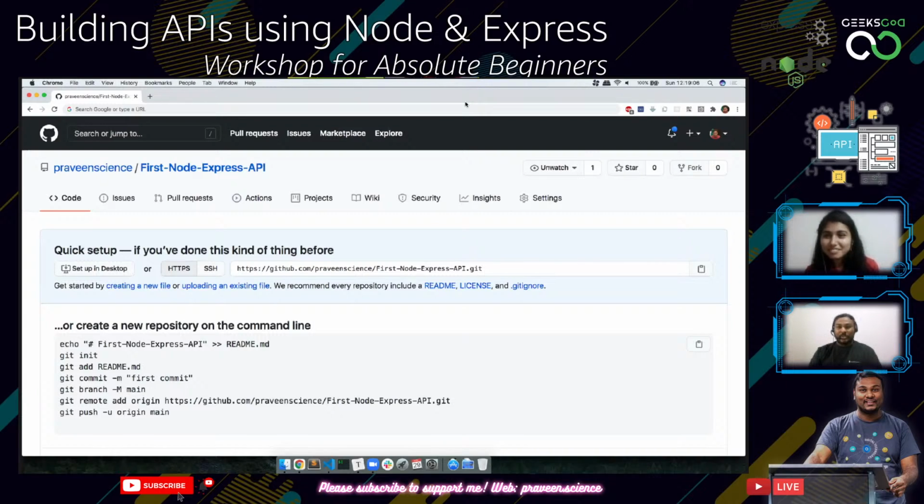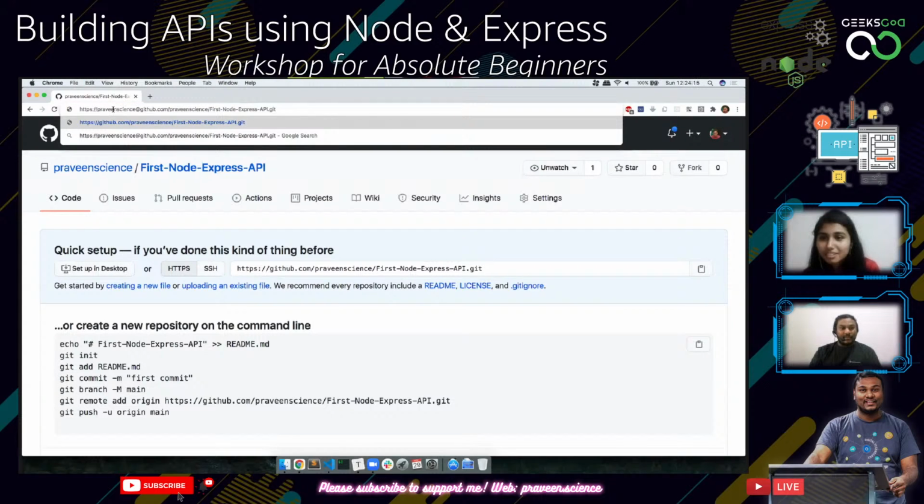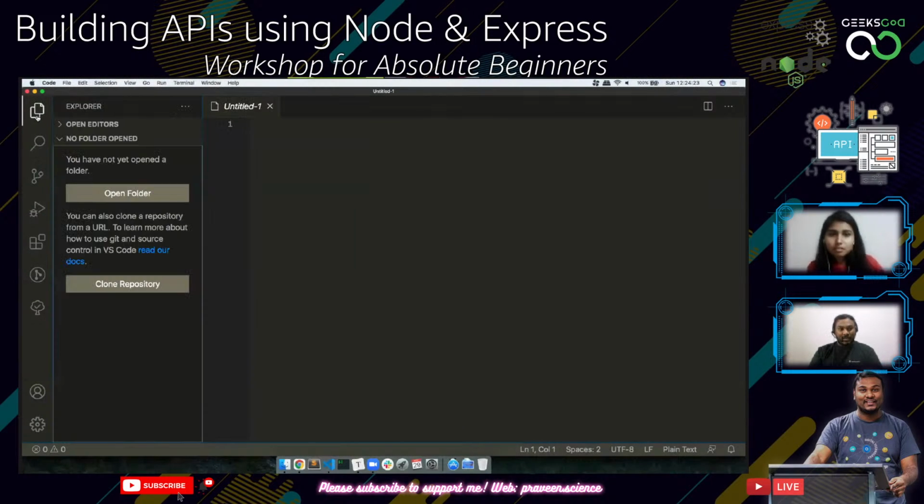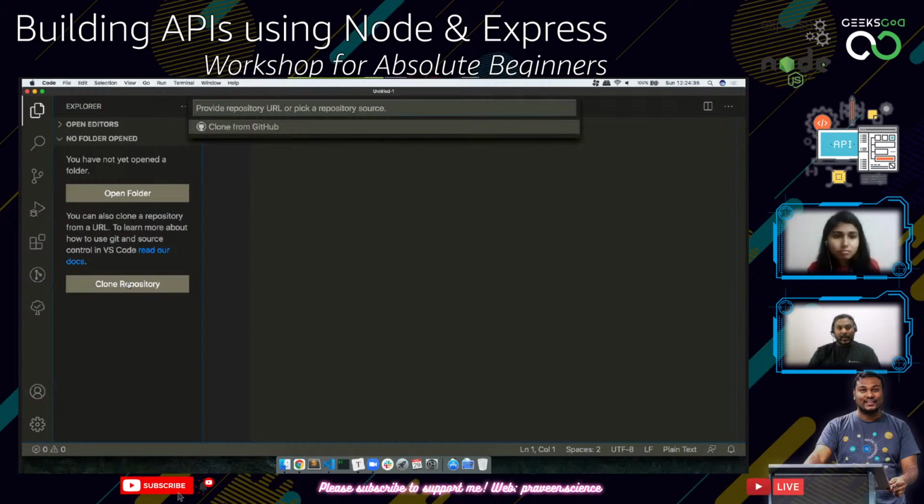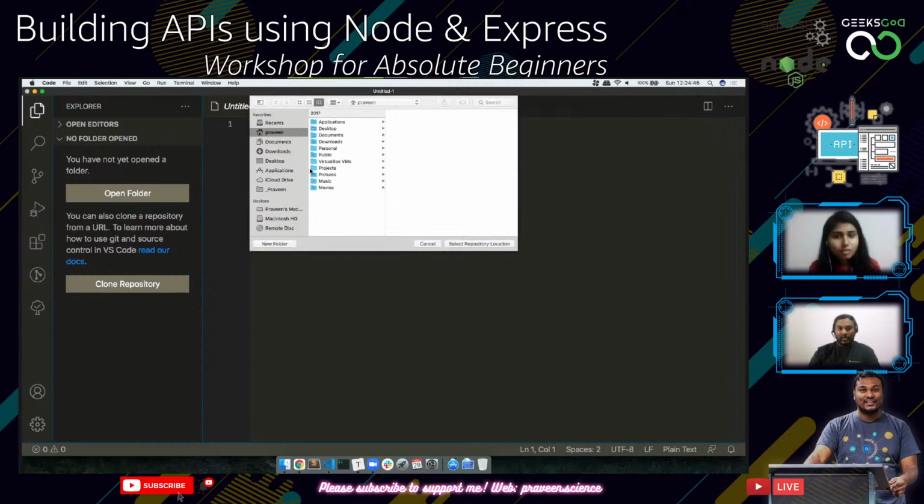Superb. So great. So now what I'm going to do is I have already copied this link, a link with praveenscience at github.com. I'm just going to copy this one and go to my VS Code. If I click on this page, on the file section on the left side, I can see that either I can clone a repository or open a folder. Since I don't have anything with me right now, I'm just going to click on clone repository. And if I don't click on clone from GitHub, but paste this thing, you will get another option called clone from URL. If you click on that, it's going to ask you where we need to save this folder.